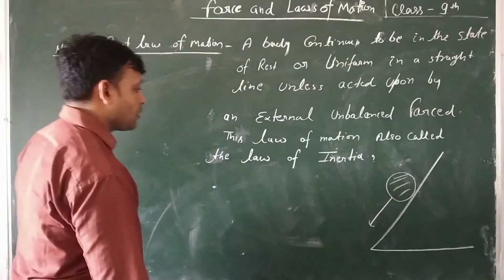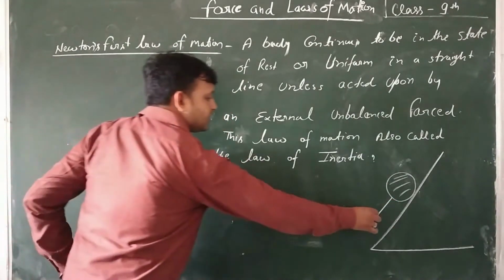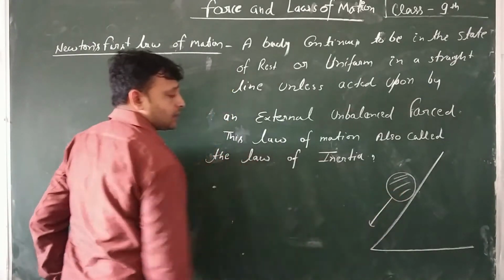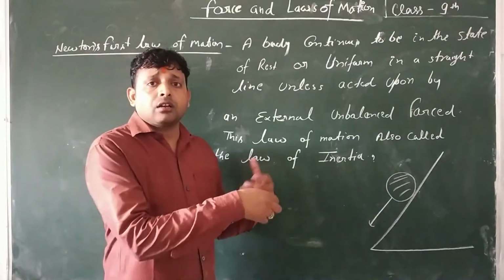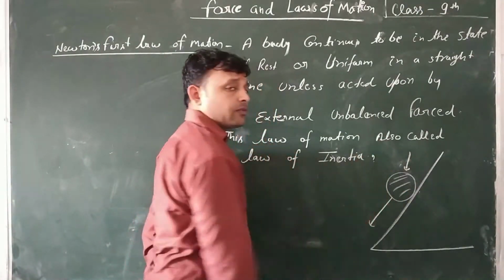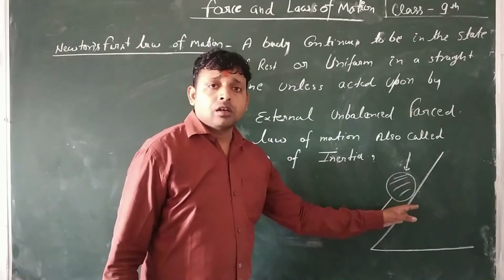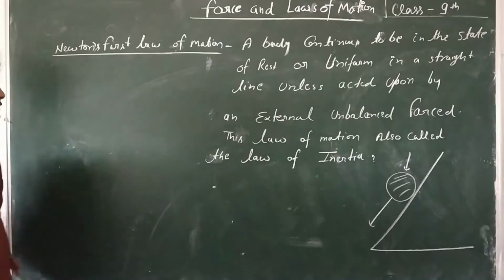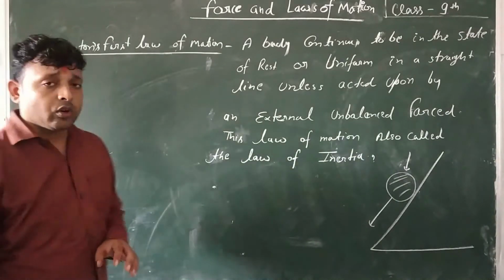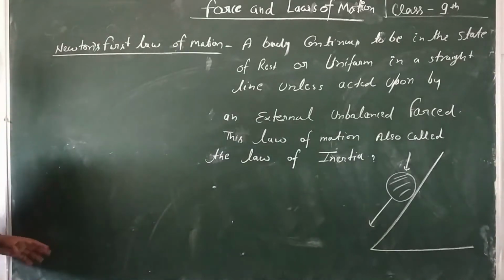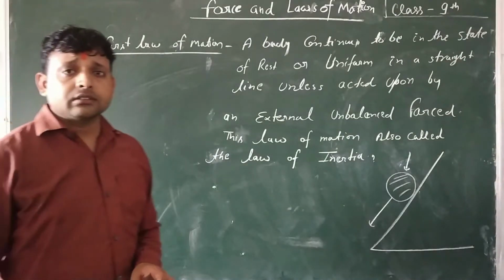Now, to change the uniform velocity of the object, we apply an external force or unbalanced force. Then the uniform velocity of the object changes. Now, Newton gave laws about force and motion: Newton's first law, second law, and third law.